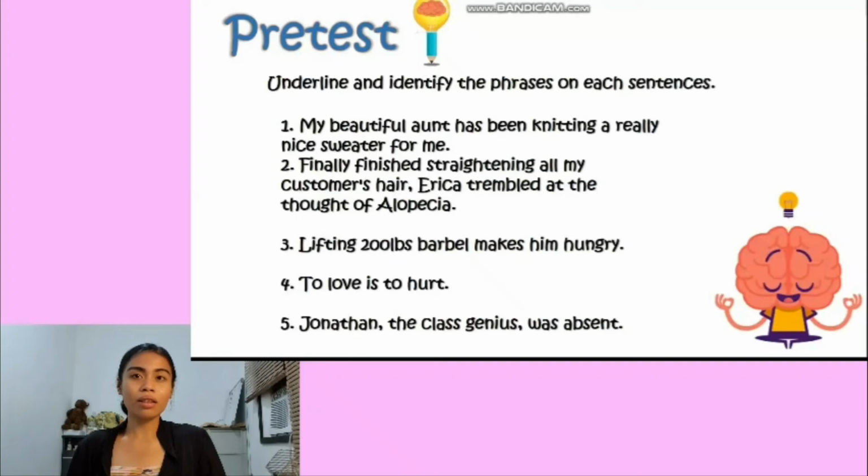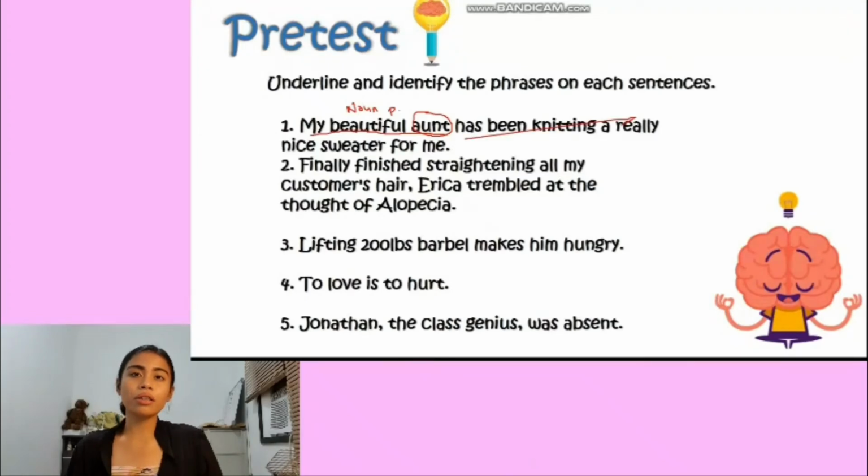So in the first sentence, we start with "my beautiful aunt," and we call this a noun phrase. Okay, let's underline this. What makes it a noun phrase is that at the core we have this noun here, which is "aunt." And the next phrase here is going to be a verb phrase. And a verb phrase includes a bunch of helping verbs.